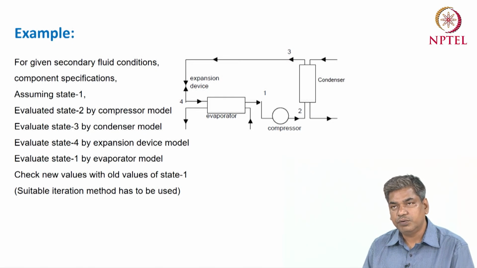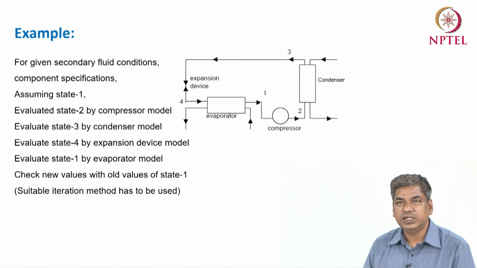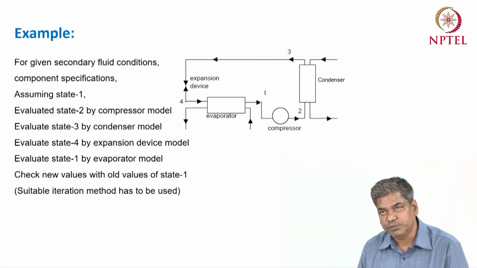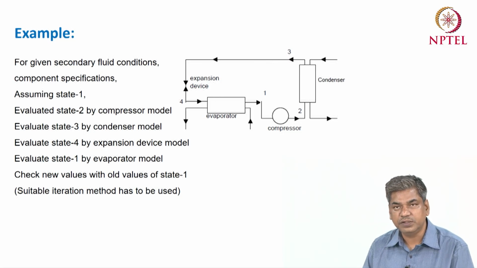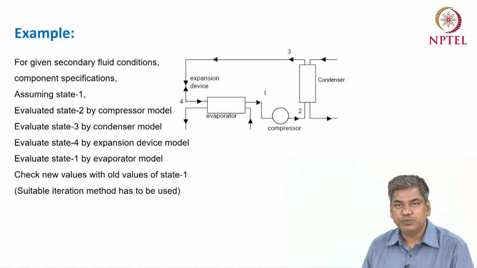The outlet of the compressor is taken as the inlet condition of the condenser, and based on that we calculate the outlet condition of the condenser, which is taken as the inlet for the expansion device. Then with the expansion device model, we calculate the state point at the outlet of the expansion device, and then by the modeling of the evaporator we get the new value of the state point.